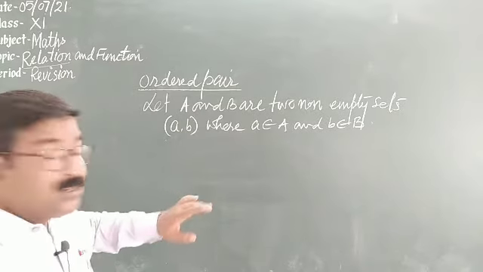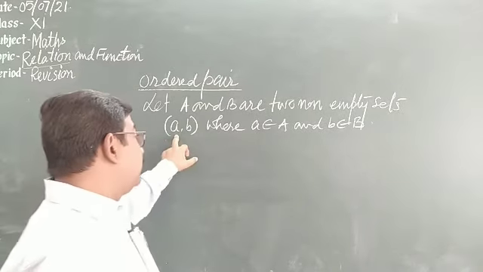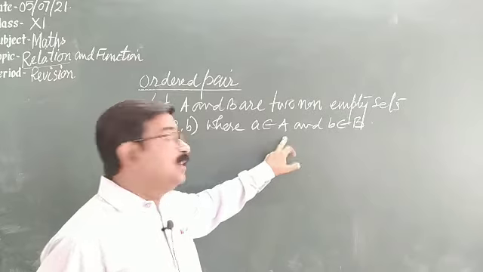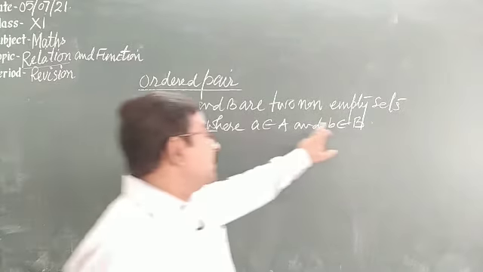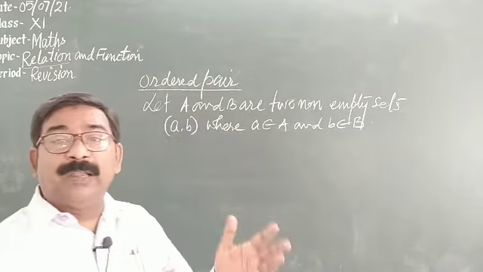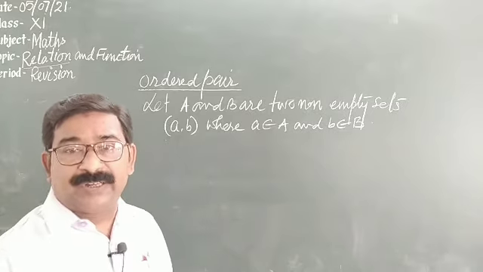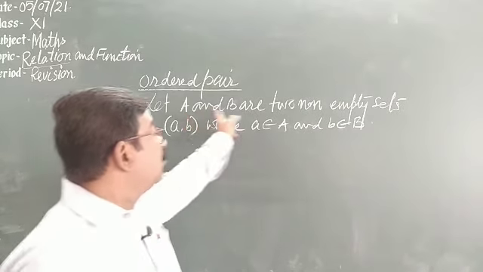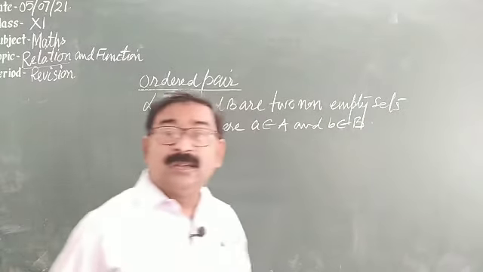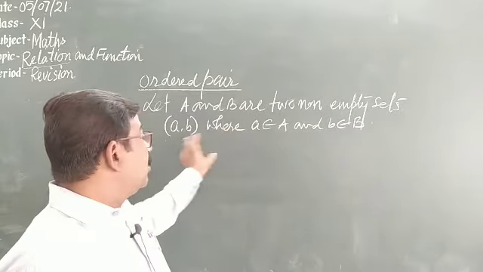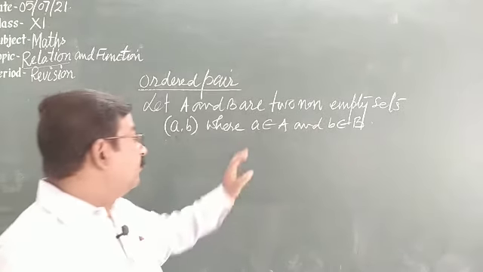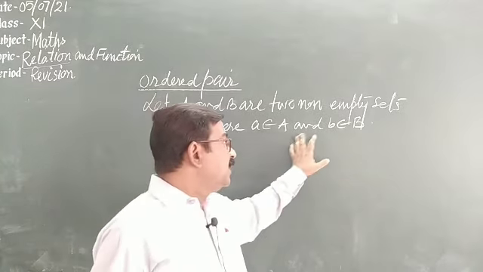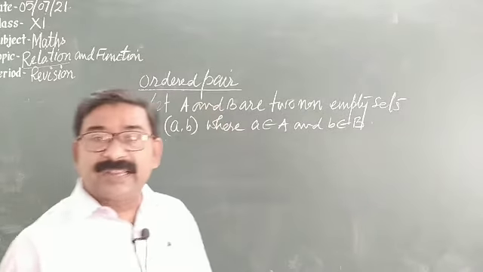So what is the condition? The first element must be taken from the first set and the second element must be taken from the second set while pairing the elements of two sets. And the condition is what? Both the sets are non-empty sets. So this is an ordered pair where the first element belongs to the first set and the second element belongs to the second set.